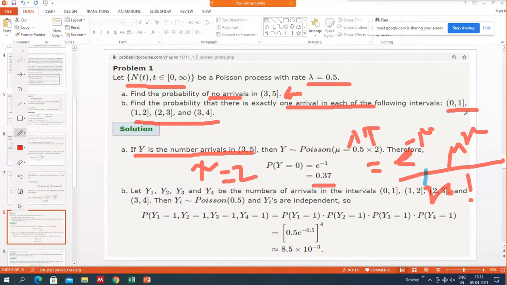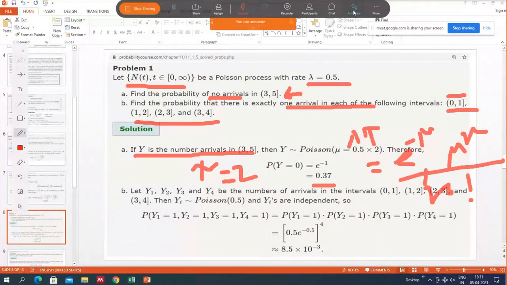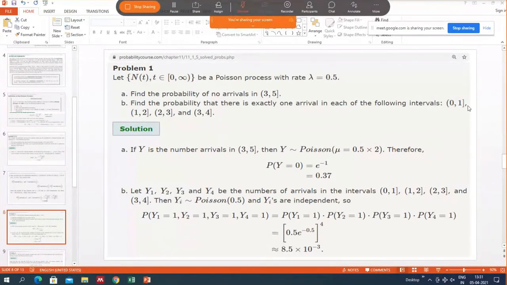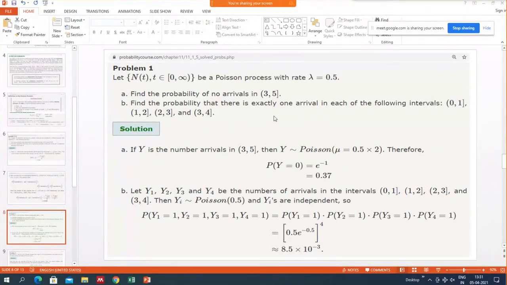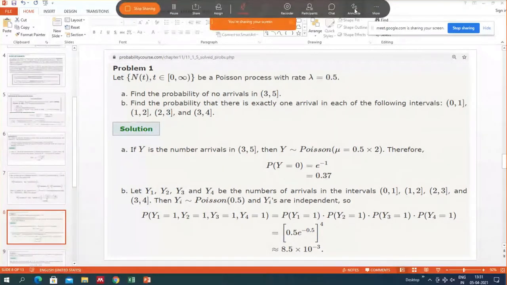Now we assume we are having 4 intervals, so we assume y1 representing the number of arrivals in (0, 1), y2 representing the number of arrivals in (1, 2), y3 in (2, 3), and y4 in (3, 4). But one thing we have noticed here, the intervals are non-overlapping. So it means the number of arrivals in all these intervals is independent.